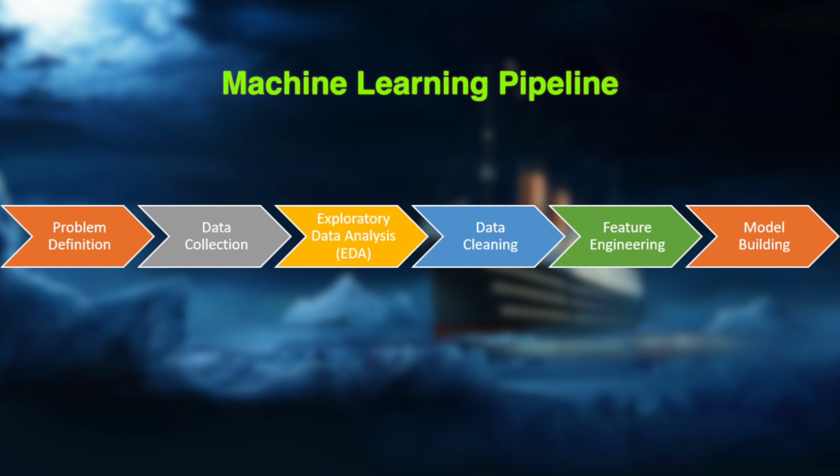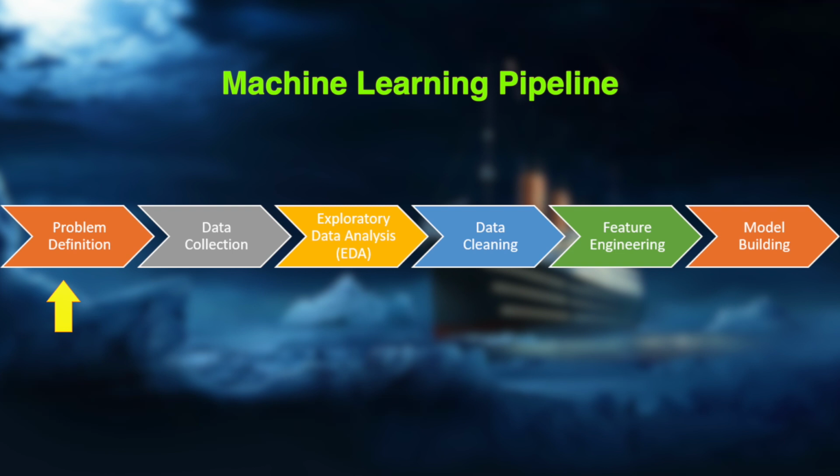Now, there is a specific way how data scientists approach these kind of problems. It's called a machine learning pipeline. This is how a machine learning pipeline looks like, and we will be visiting this infographic again and again. The first stage in the machine learning pipeline is the problem definition. Here, we define what problem we are trying to solve, and then we try to come up with an idea as to how we will solve it.